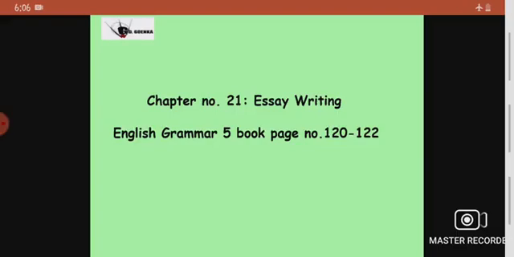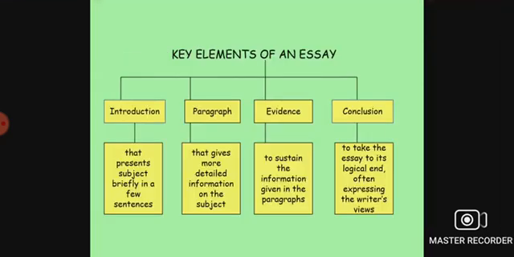In today's English class, we'll start chapter number 21, Essay Writing, from your English Grammar Book 5, page number 120 to 122. In today's class, we will learn what an essay is and what the key elements of an essay are. So, an essay is a short composition wherein we can express our feelings on a subject or describe an experience.